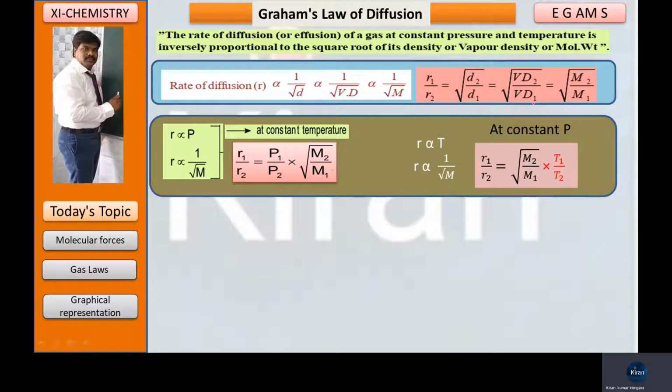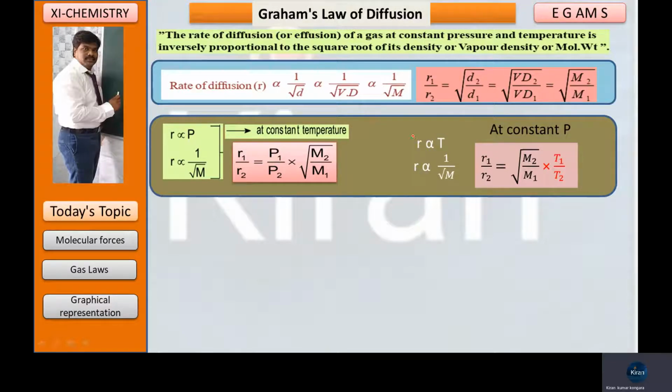What you observe here is M2 by M1 is already there. When you apply the pressure at constant temperature, R is directly proportional to the pressure. Directly proportional means P1 by P2. Inversely proportional means it will be inverted, M2 by M1.